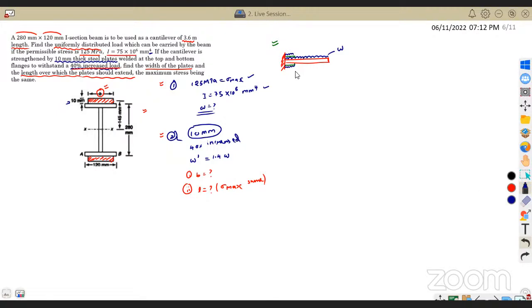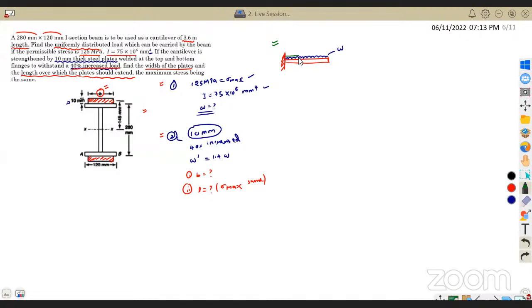And above that plate, we'll be having the uniformly distributed load. So which one is going to happen? Let me repeat it. We need to find out whether the steel plate, which has a width of B, will be placed over the complete length of the beam. This is one case. If it is placed over the complete length of the beam, then I will be having my UDL here. If not,